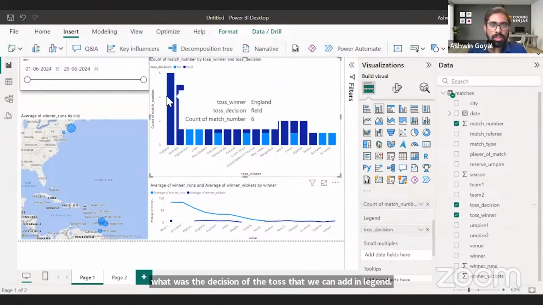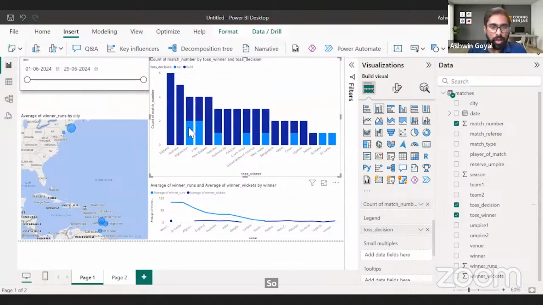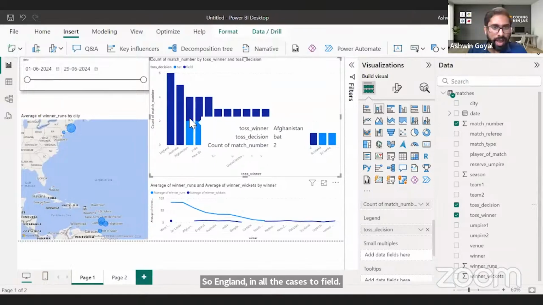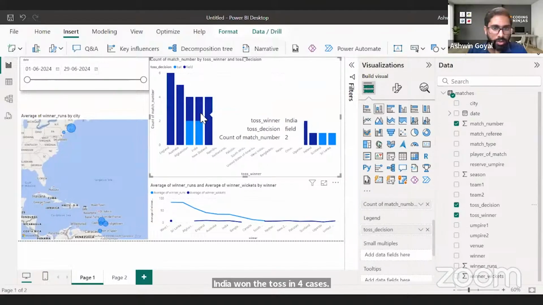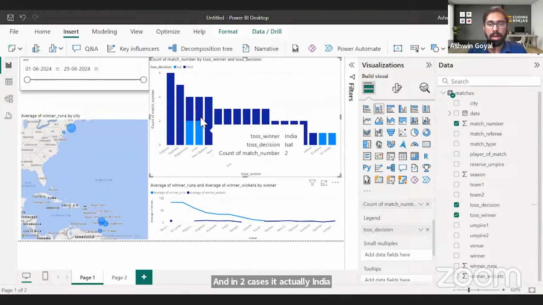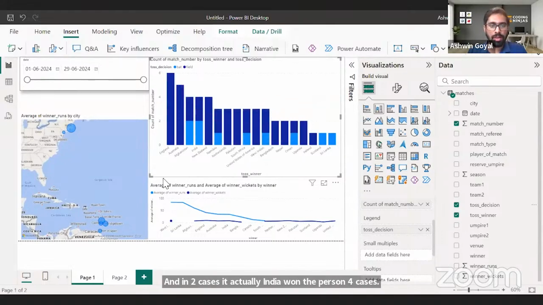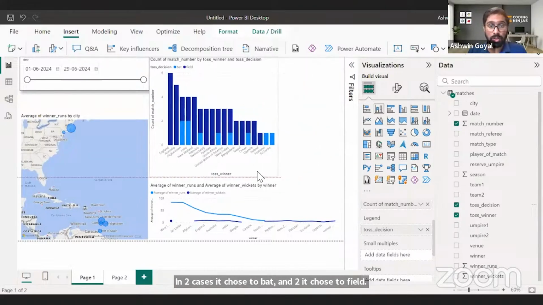So England in all the cases chose to field. India won the toss in 4 cases, and in 2 cases it chose to bat, and in two it chose to field. Right, so that is another learning for me.